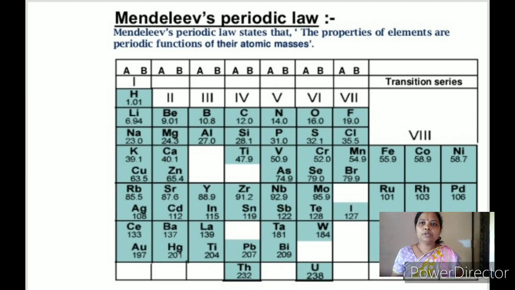So, Mendeleev's periodic law states that the properties of the elements are the periodic functions of their atomic masses.